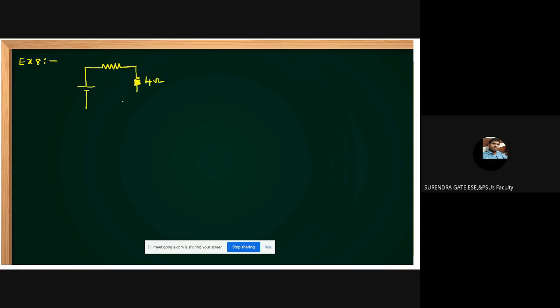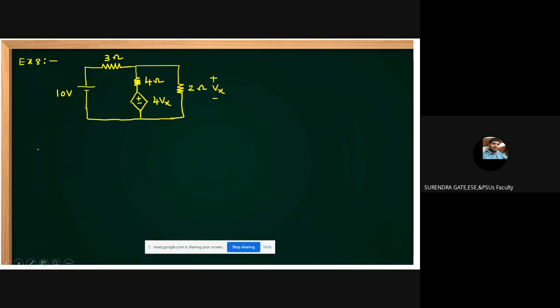Some questions are from ESE and some are from GATE. This is a 4 ohm resistor. This dependent source is given, plus minus 4 Vx. And this is a 4 ohm resistor and this is 2 ohms. This is the 2 ohms. Here the dependent variable is given across the 2 ohm resistor, plus minus Vx. This is the 3 ohm resistor and this is the 10 volts.